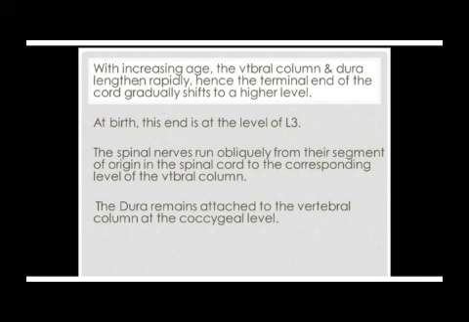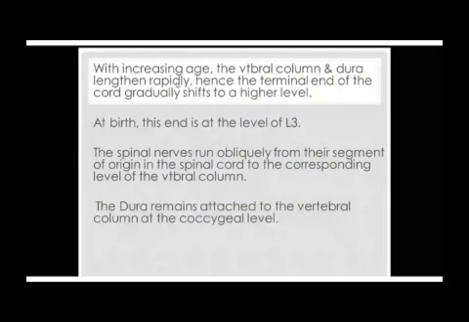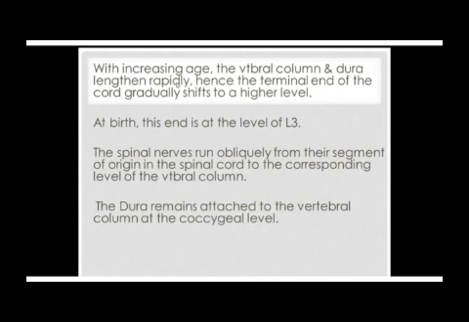Now here I'm saying with increasing age, the vertebral column and the dura mater lengthen rapidly, more than the spinal cord. Now, the growth of the vertebral column overtakes the growth of the spinal cord, meaning that the vertebral column and the dura mater are going to grow longer than the spinal cord.